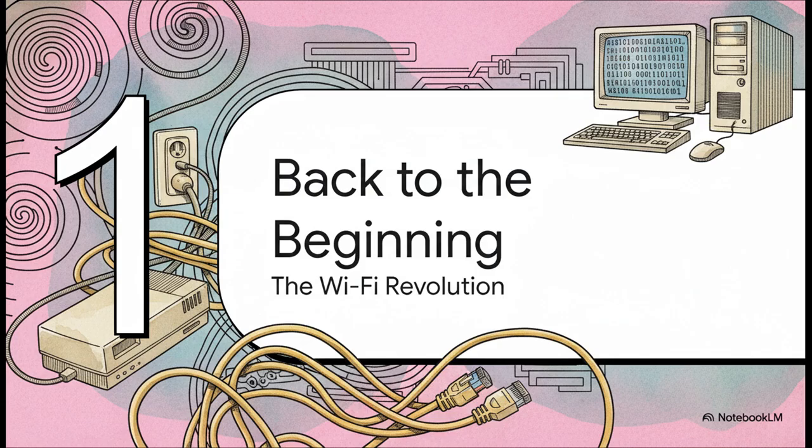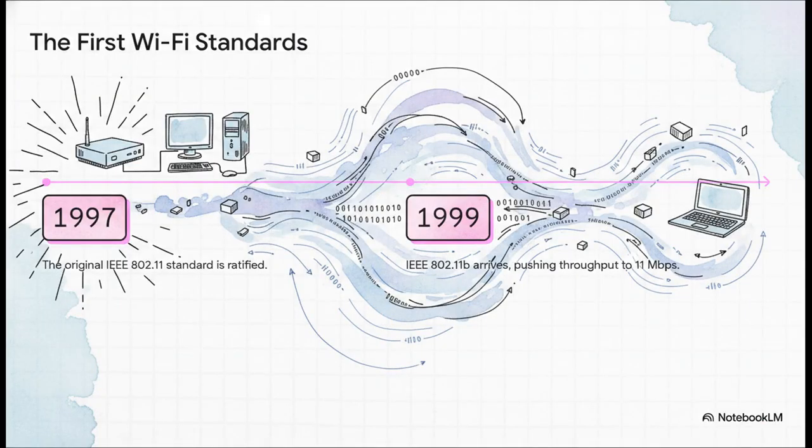To really get a handle on where we are today with multi-gigabit speeds and Wi-Fi that's basically like oxygen, we have to go back to where it all started. And that was a very different world. One totally dominated by the screech of dial-up modems and a tangled mess of Ethernet cables. And the pivotal moment is right here, 1997. This is the year it all became real.